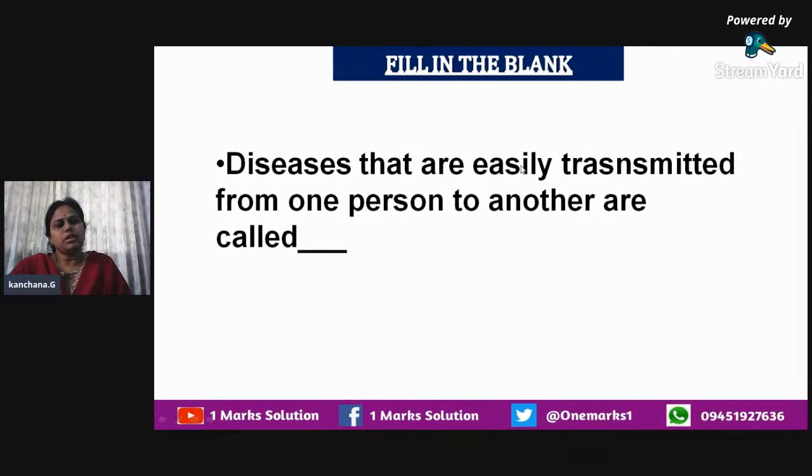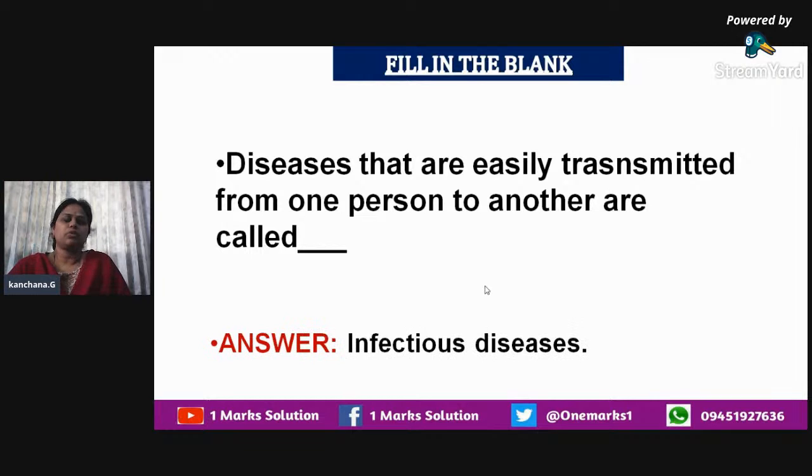Next, the diseases that are easily transmitted from one person to another are called what? Whatever diseases are easily transmitted from one person to another, we call them infectious diseases. That is why we have to be precautious and very careful when we know the method of how that infectious disease spreads. We have to keep ourselves safe by taking precautionary measures. So the diseases that can easily be transmitted are called infectious diseases.